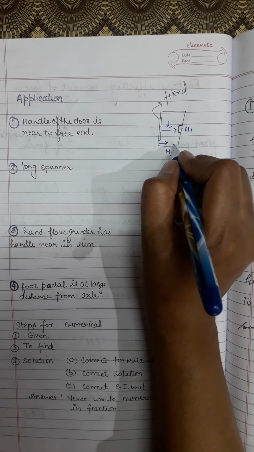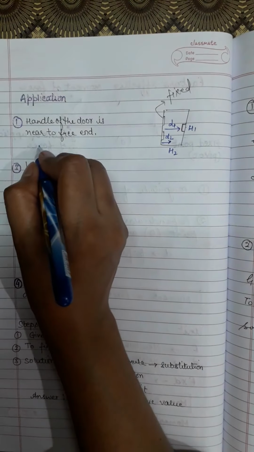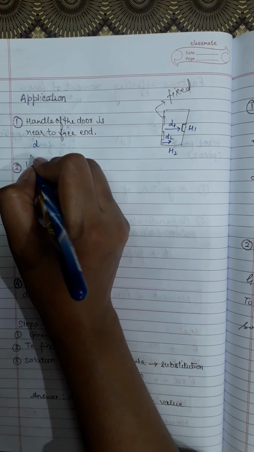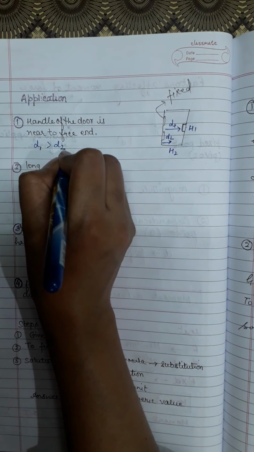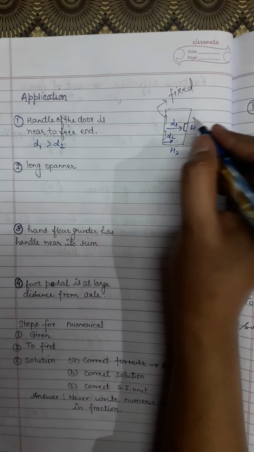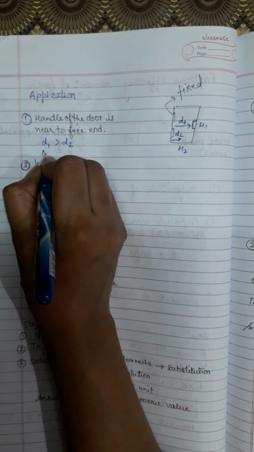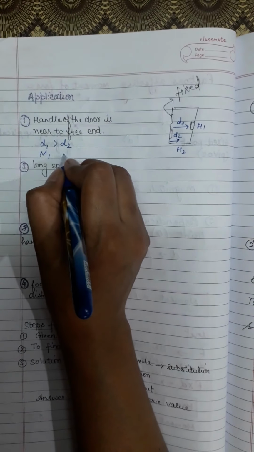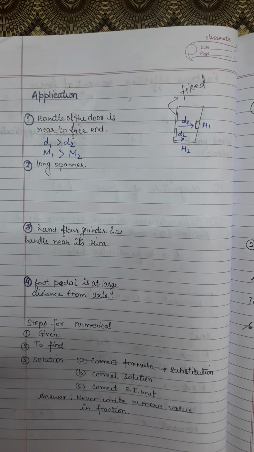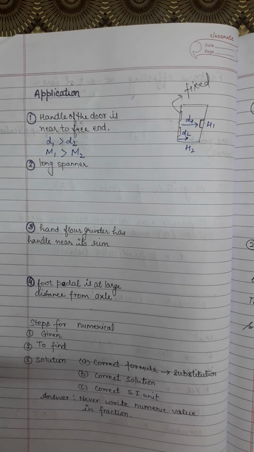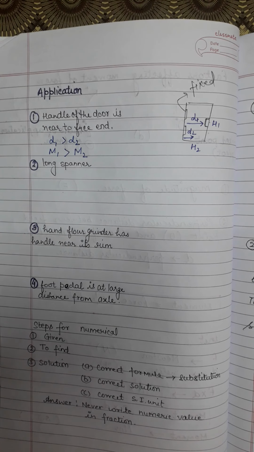Can you compare the distances? This is d1 and this is d2. From the picture we can see that d1 is greater than d2. So if d1 is greater than d2, then what will happen? The moment about point d1 will be greater than the moment about point d2. Let m1 be the moment along handle 1 and m2 be the moment along handle 2.